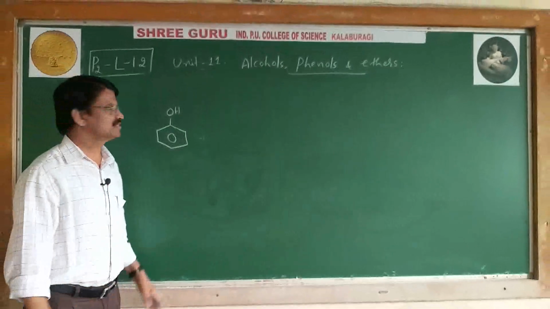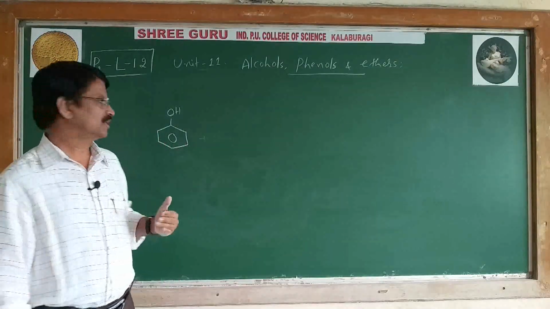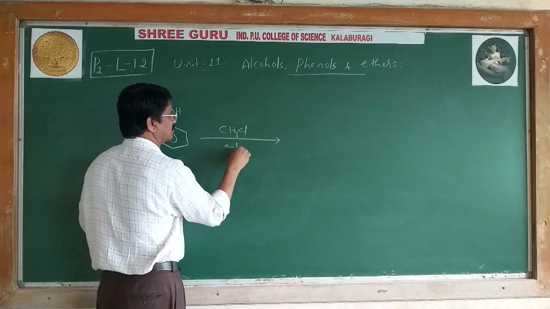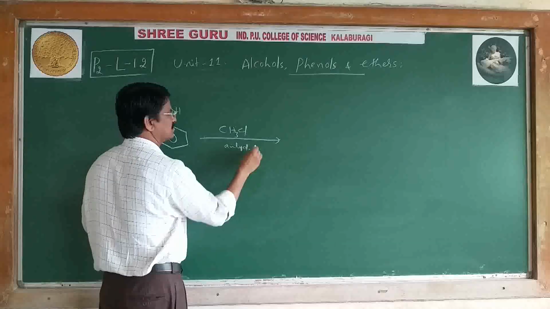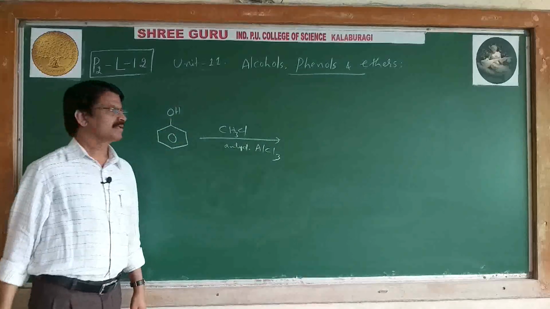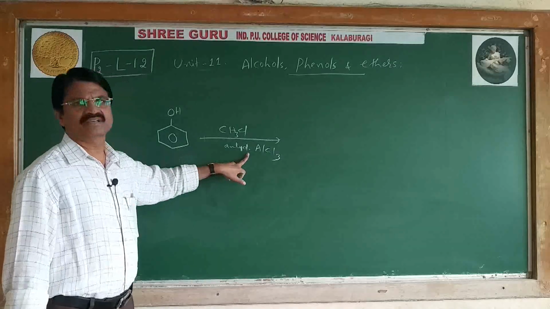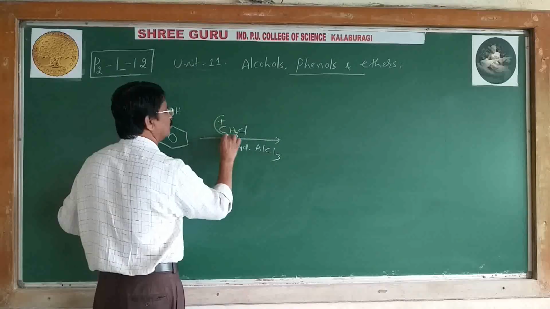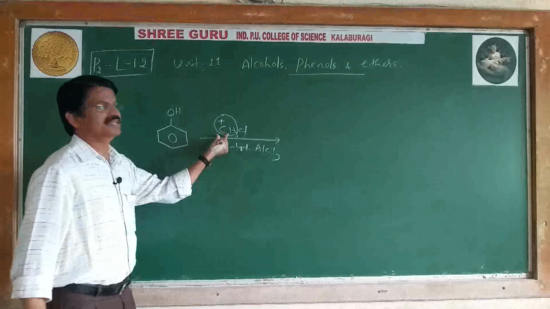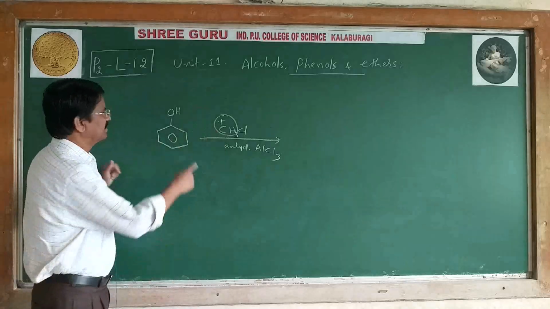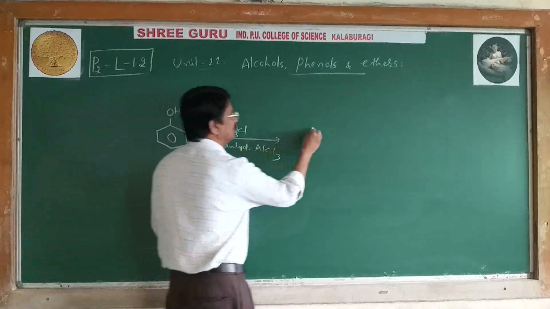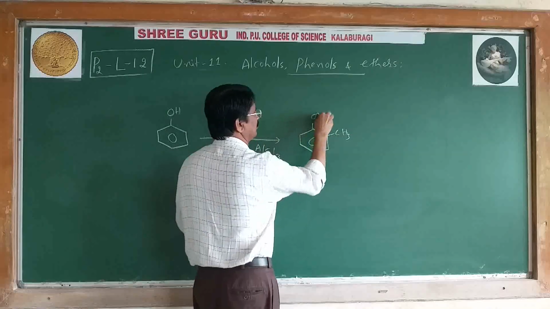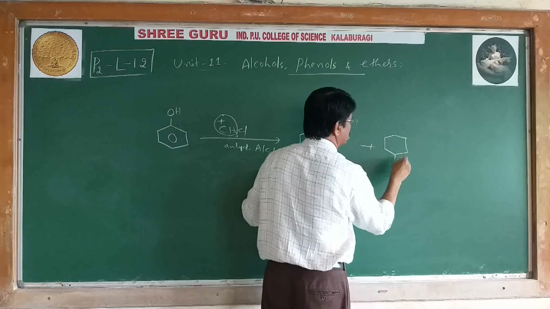That is not there in the theory syllabus. See, if it is a Friedel-Crafts reaction, what happened? Phenol treated with CH3Cl, anhydrous AlCl3. In the Friedel-Crafts reaction, the catalyst used is anhydrous aluminum chloride, and it assists in the generation of the electrophile CH3 plus, and this can attack at ortho and para. Then we get two compounds, ortho-substituted phenol and second, para-substituted phenol.